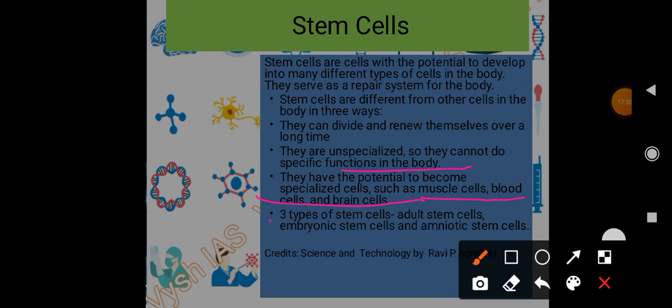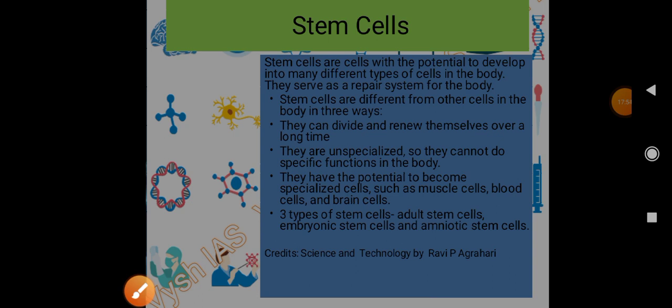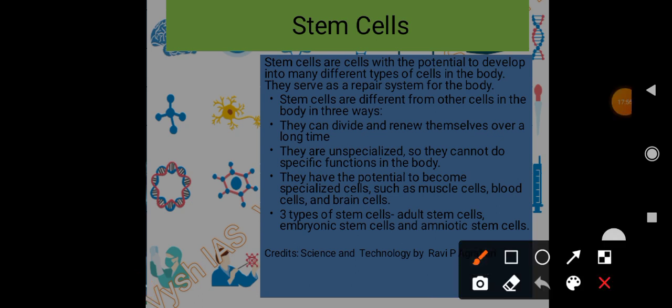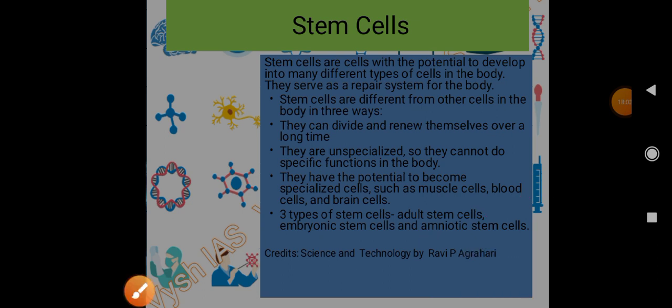There are mainly three types of stem cells, and some other books will have other classifications also, but mainly these three are important: adult stem cells, embryonic stem cells, and amniotic stem cells. There are so many companies which ask for the umbilical cord, because the umbilical cord has stem cells. They cryopreserve it so that it can be used later, because these stem cells have the potential to get differentiated into other cells.